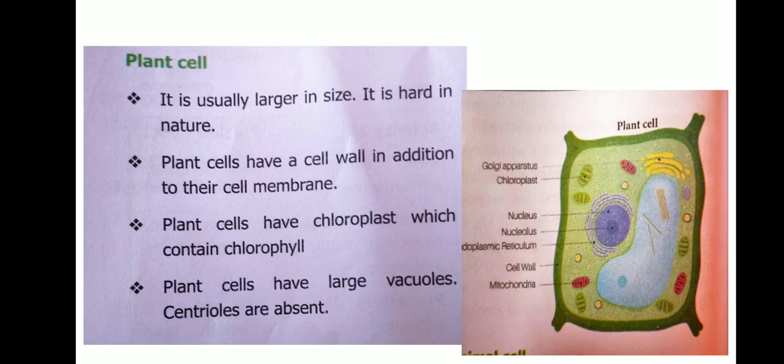Next one, plant cell. Two types of eukaryotic cell: plant cell and animal cell. First one, plant cell. It is usually larger in size. It is hard in nature. Plant cells have a cell wall in addition to the cell membrane. Plant cells have chloroplasts which contain chlorophyll. Plant cells have large vacuoles. Centrioles are absent.